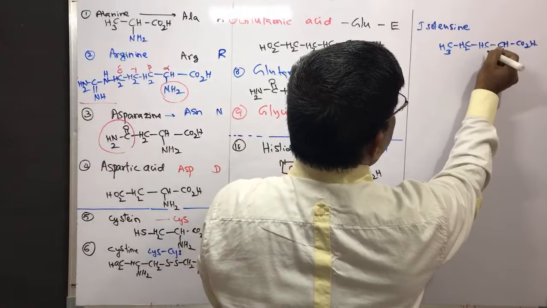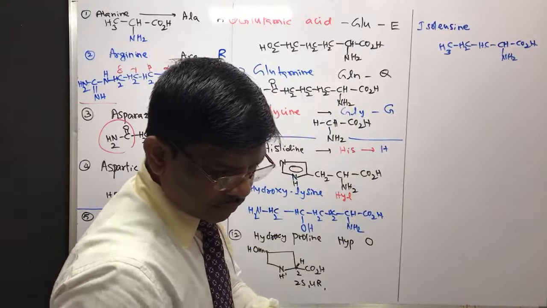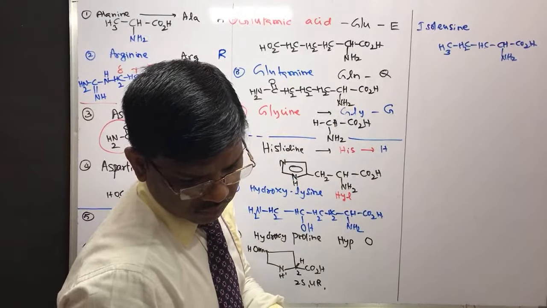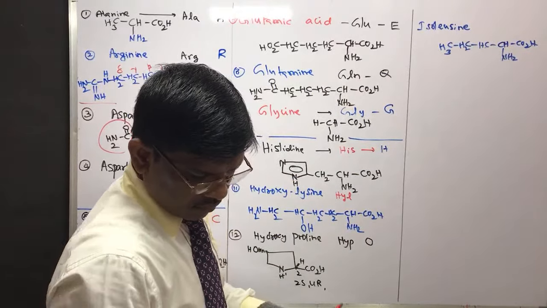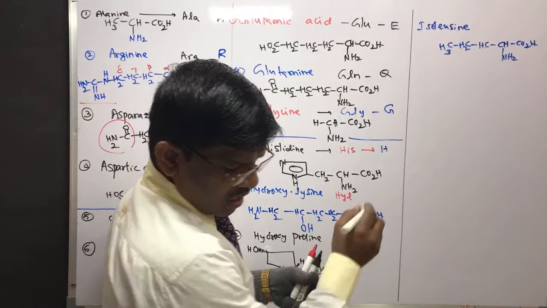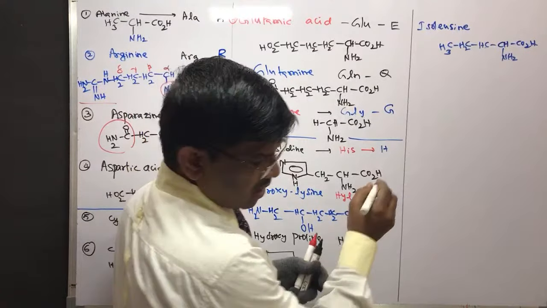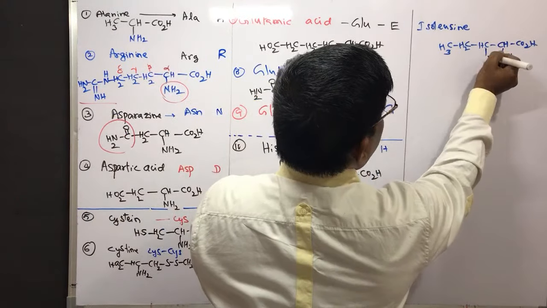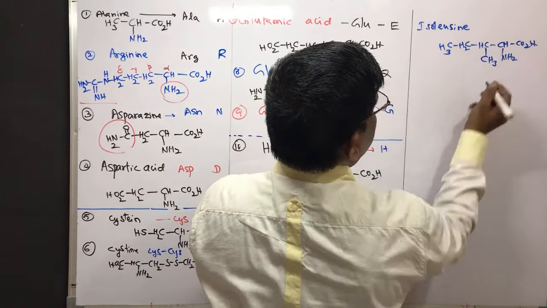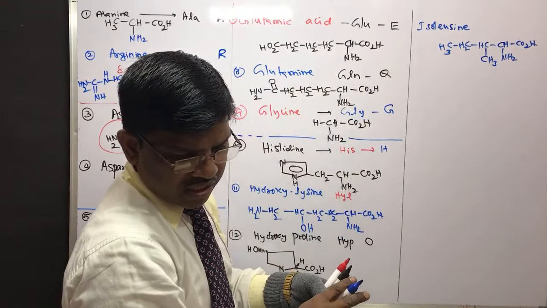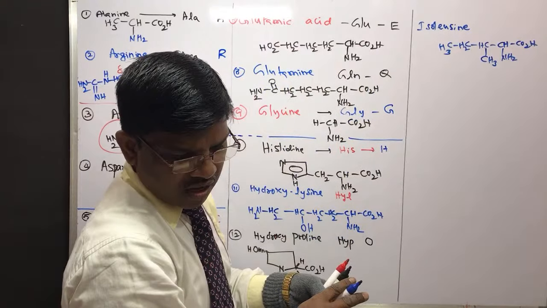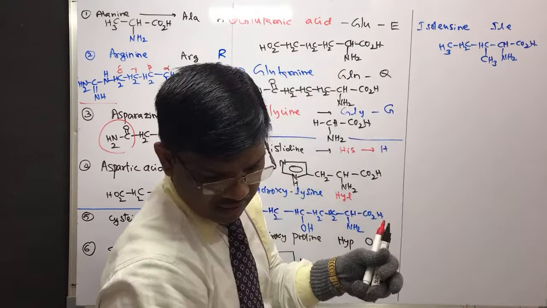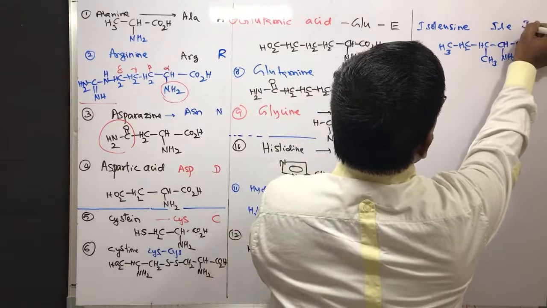Here it is methyl group. And this is towards downside. Methyl group, isoleucine. The abbreviation of isoleucine is ILE and it is I.